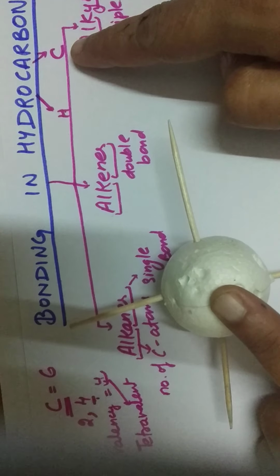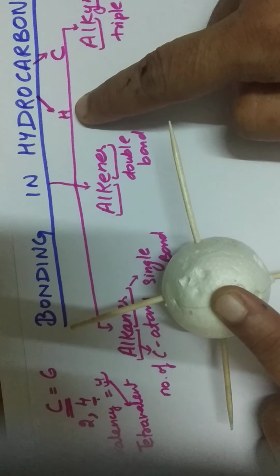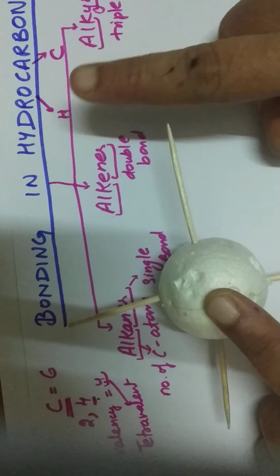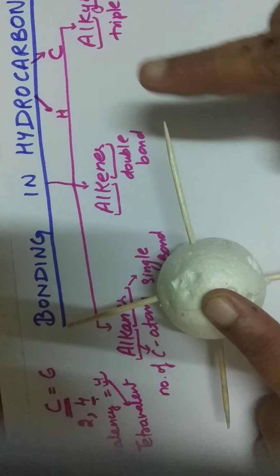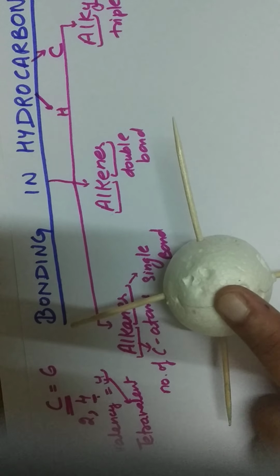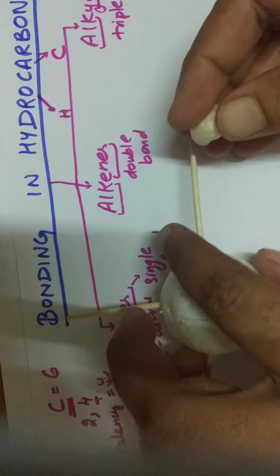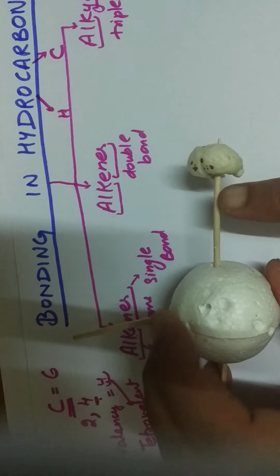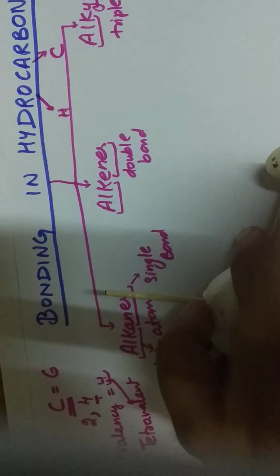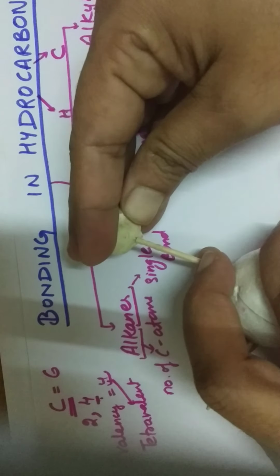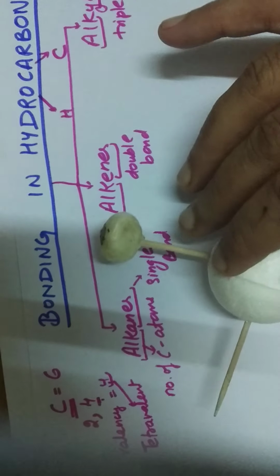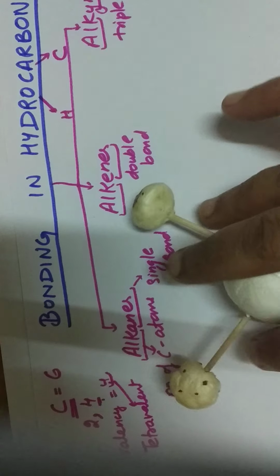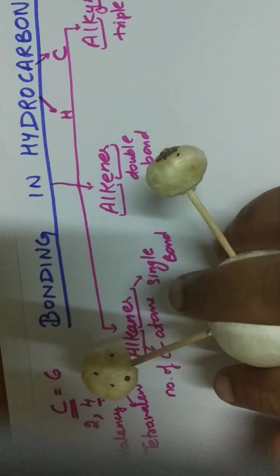Since we are discussing hydrocarbons, obviously the second element it will combine with is hydrogen. Hydrogen has 1 electron, so it requires only 1 electron. If this represents carbon, here we will share 1 electron each between hydrogen and carbon. So hydrogen now gets 2, and similarly on the other sides.